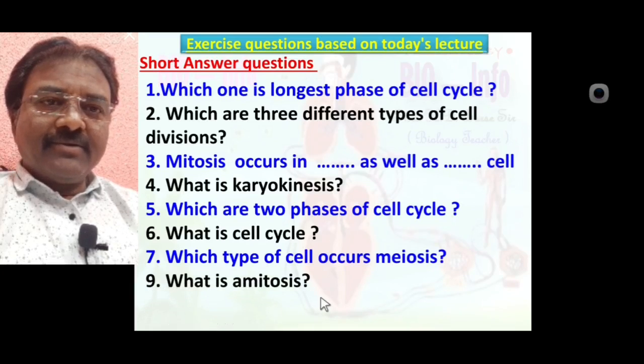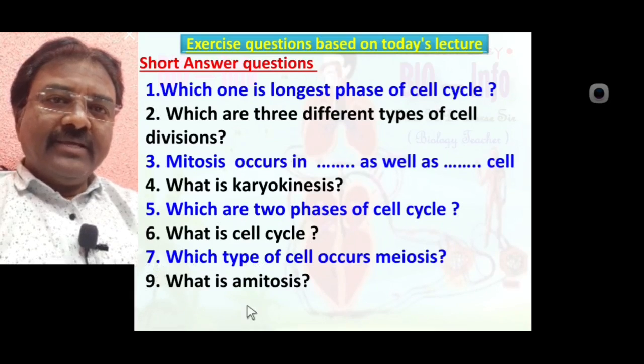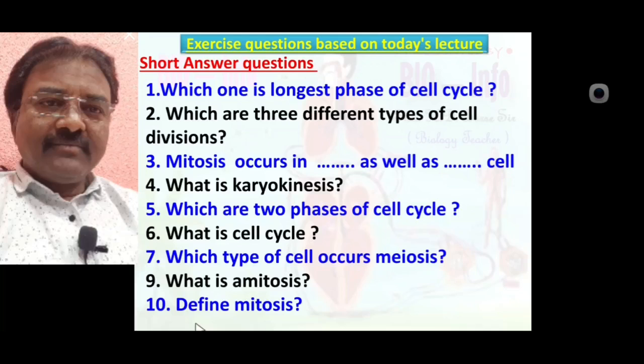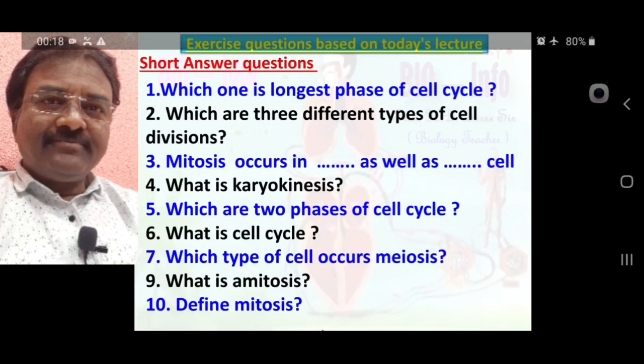What is amitosis? It is one type of cell division, a very simple type of cell division in which the nucleus and cytoplasm divide simultaneously. Such type of cell division is called amitosis. Define mitosis.